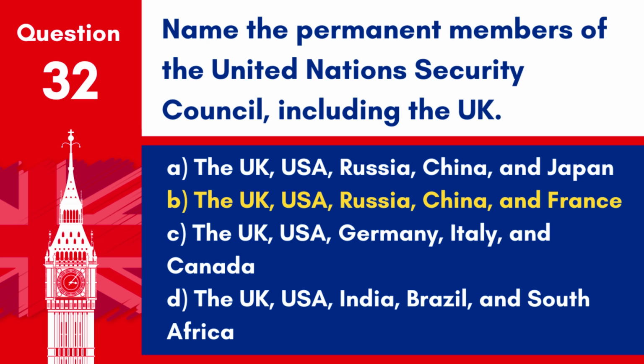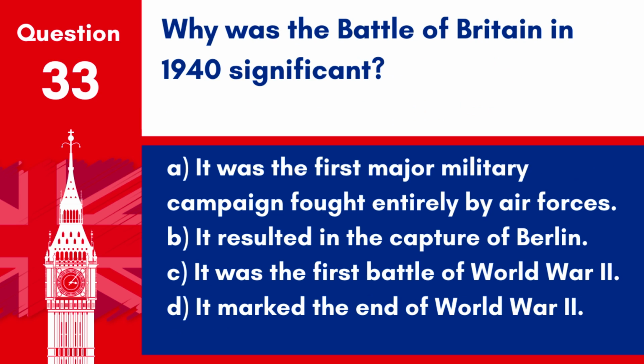Answer: B. The UK, USA, Russia, China, and France. These 5 countries are the permanent members of the United Nations Security Council and hold veto power. Question 33. Why was the Battle of Britain in 1940 significant? A. It was the first major military campaign fought entirely by air forces.